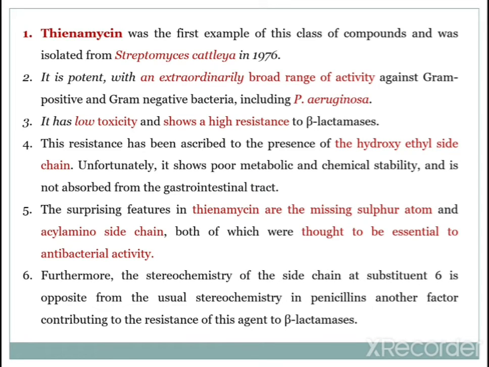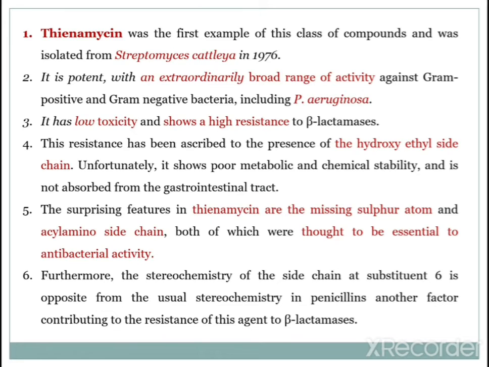Thienamycin, as we have discussed, is the first example of this class of compounds, isolated from Streptomyces cattleya in 1976. It is potent with an extraordinary broad range of antibacterial activity against gram positive as well as gram negative bacteria, including Pseudomonas aeruginosa.